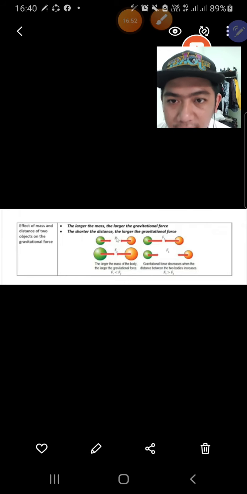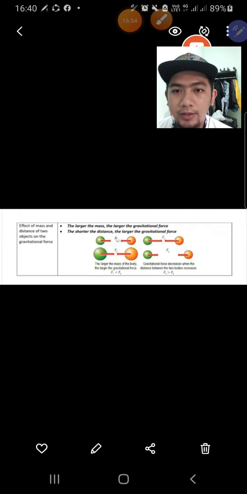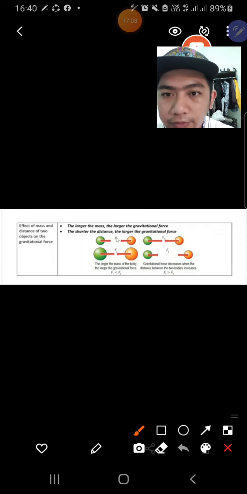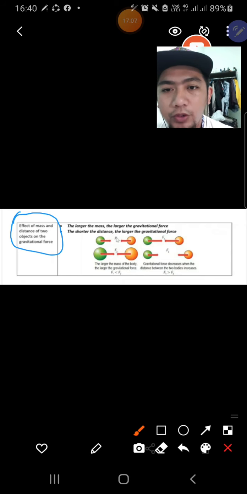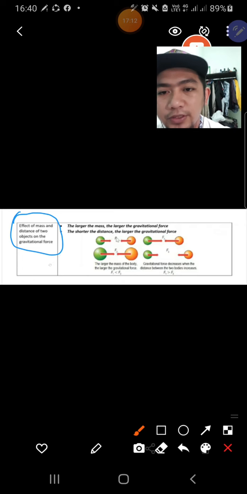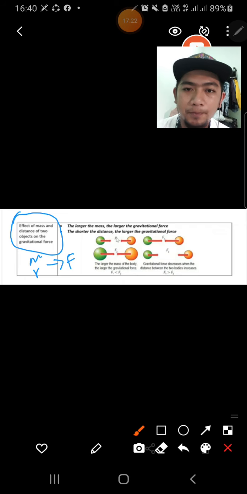We continue to the last part for today: the effect of mass and distance of two objects on gravitational force. You need to know about this. It means we need to consider M and R. What is the effect on the gravitational force? F is gravitational force.